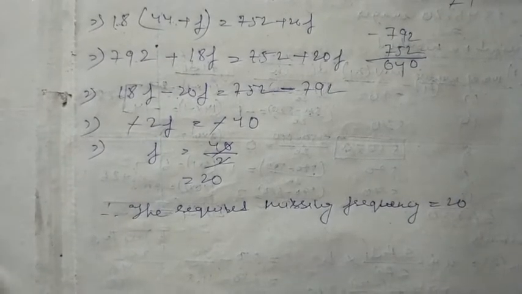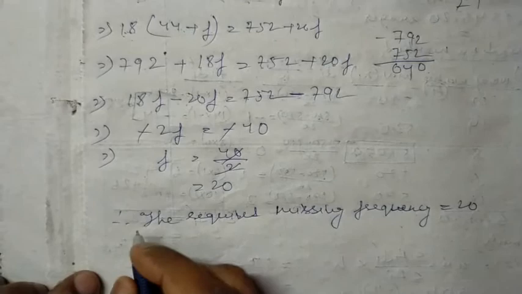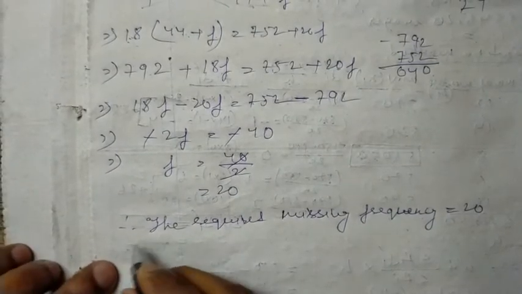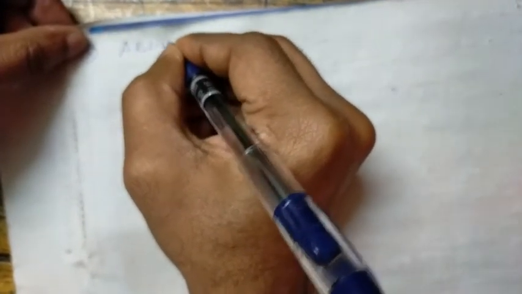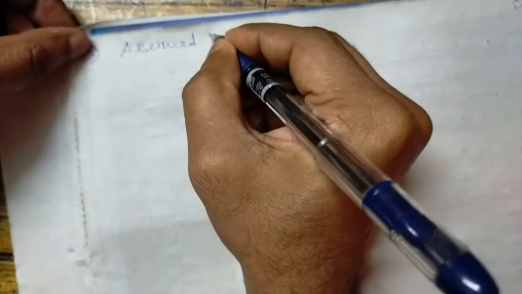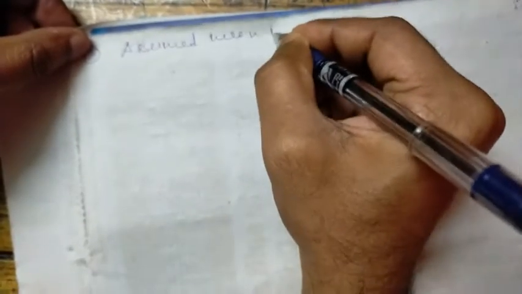How can we do this one by another method? Let's see. We'll do the same question, question number 3, from the assumed mean method. We'll do the same question by the assumed mean method. Okay, so what is the question?